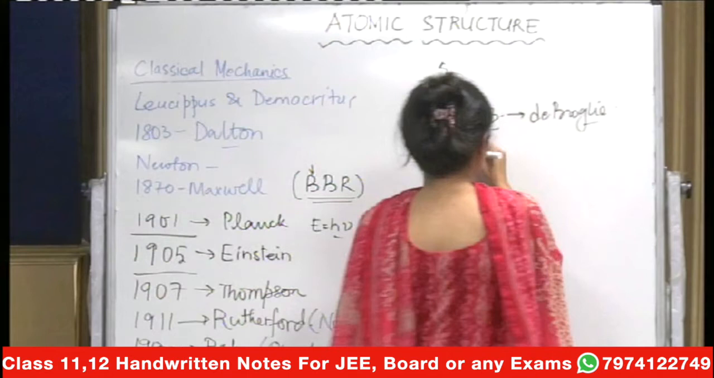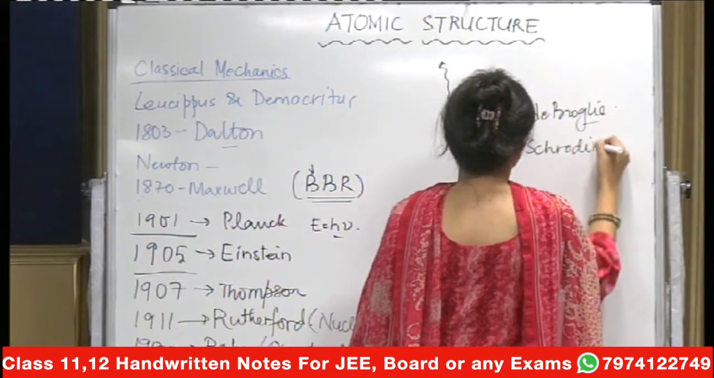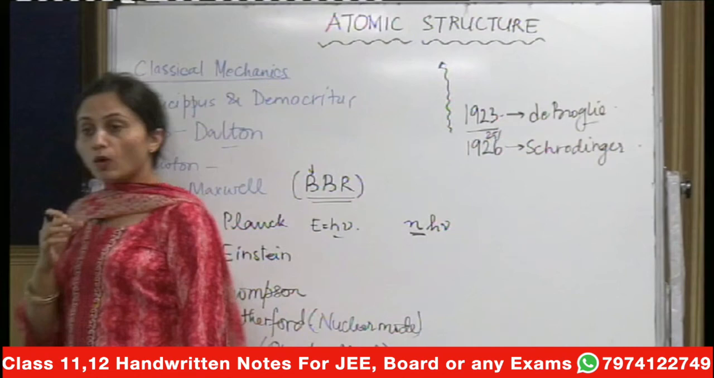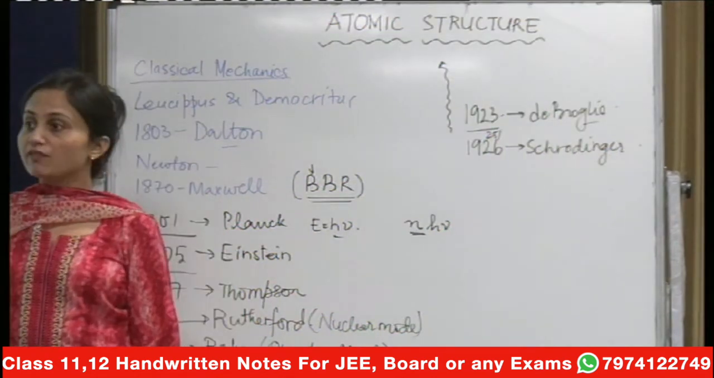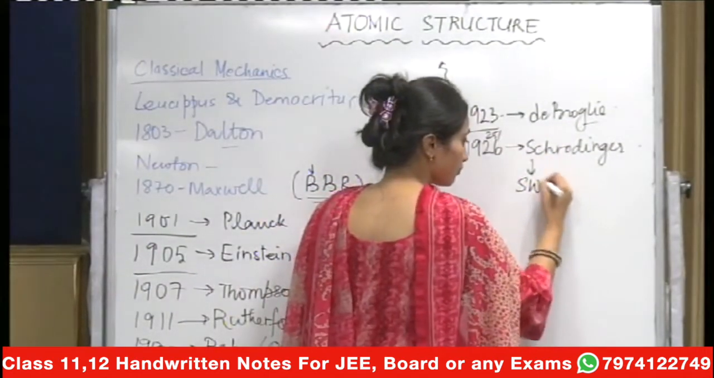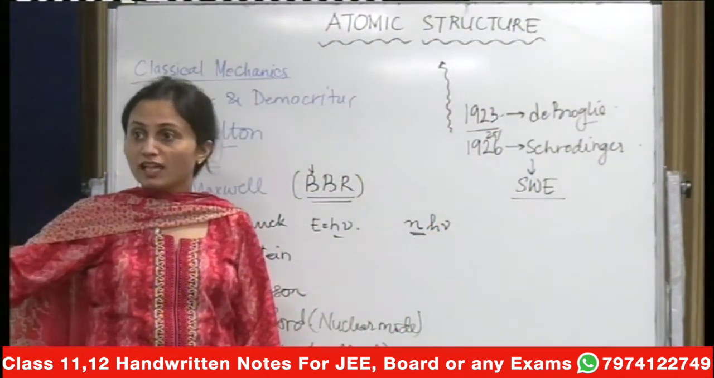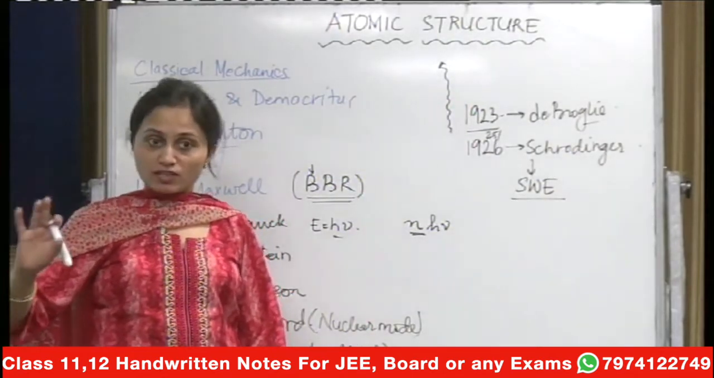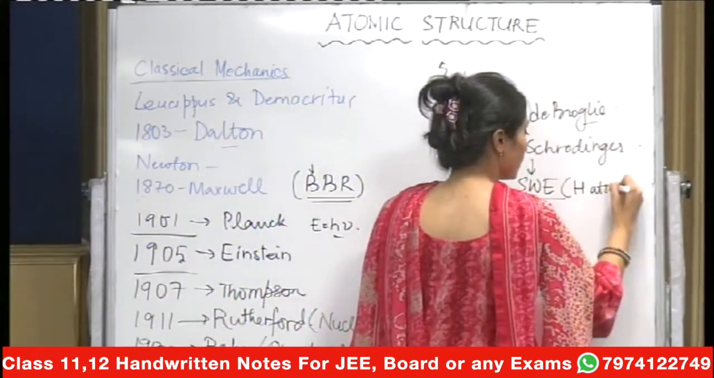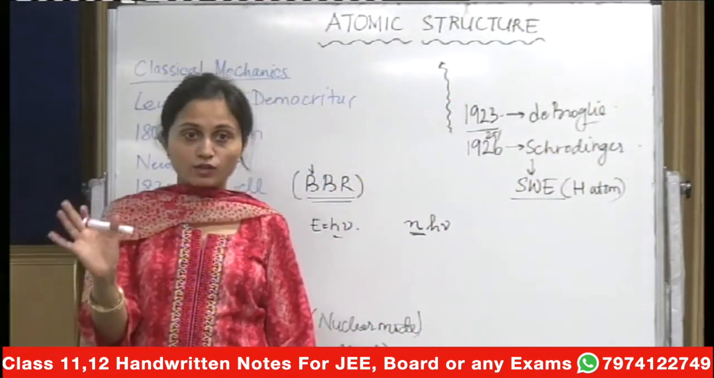Then in 1926, Schrödinger gave his quantum model of the atom, and that was very widely accepted. Schrödinger gave his equation, that was the Schrödinger wave equation. We will talk about it. This equation will help you solve the structure of the atomic model, which was in particular solved only for the hydrogen atom. And thereafter things were eased out a bit because you got a perfect quantum model.